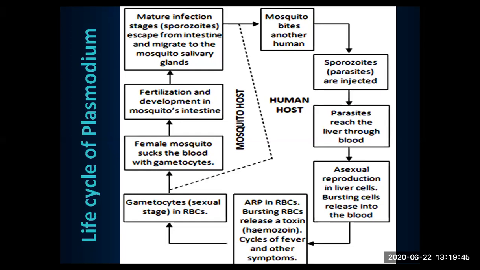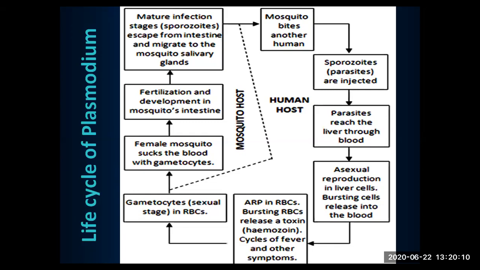The mature infective stages, sporozoites, are formed after fertilization and the sporogony process, then migrate into the salivary glands of the mosquito. Then when this mosquito bites another human being, the sporozoites will reach them. That means the thing to remember here: the infective stage of Plasmodium to man is the sporozoite stage.